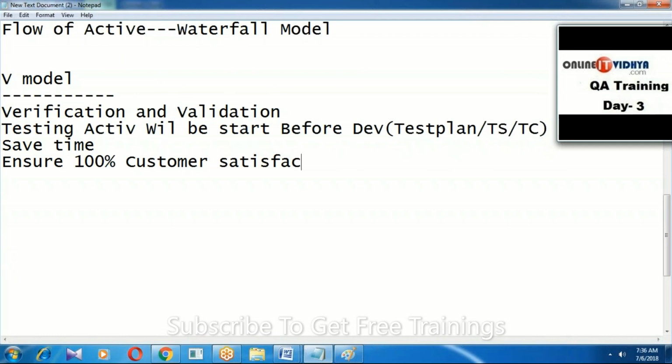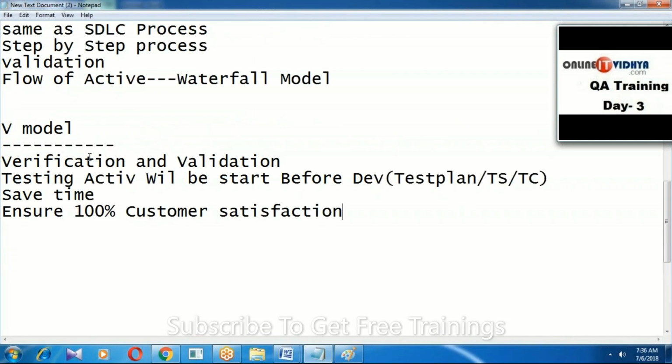Guys, once again, V stands for verification and validation. In this V model, testing activities start before development, such as preparing test plan, test scenarios, and test cases. We can save more time and ensure 100% customer satisfaction. Guys, you know one thing, worldwide, 90% of small size companies are following the V model. Why not waterfall? Why V model?